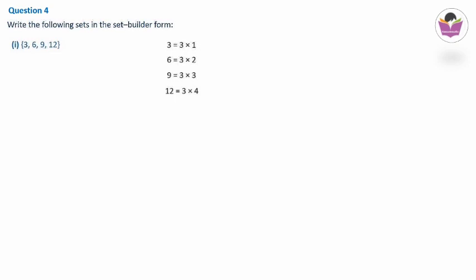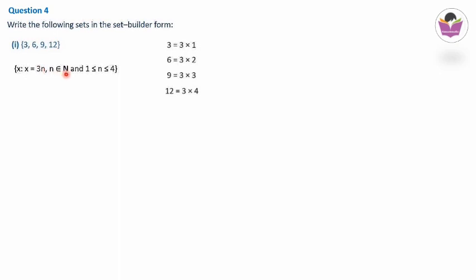In general, we can write this as the set of all x such that x is equal to 3n. A multiple of 3 we write as 3n. If you want to write a multiple of 5, we can write 5n. So here multiple of 3 is mentioned. X is equal to 3n we will write, but we have to define n. We have only 4 elements here, so a general definition we cannot give, specifically we have to give the values of n.